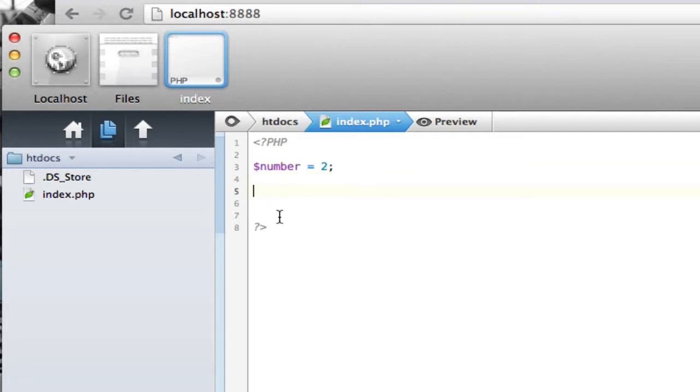So we'll also set a variable called string, and we will say the number of the day is, and then we'll have that. So this is a text variable or a string, and this is an integer or a number. So we'll echo out the number of the day is whatever this number variable is.